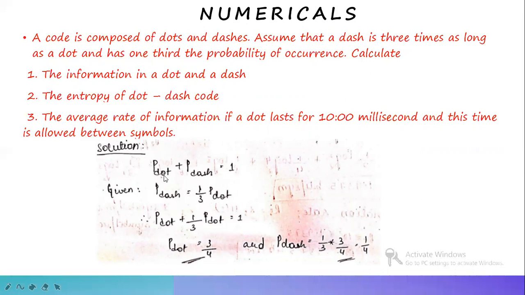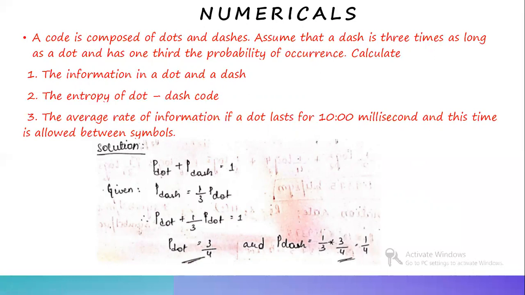Substituting this in equation 1, that is P dot plus P dash equal to 1, we get P dot as 3 by 4, and later substituting this P dot again, we get P dash equal to 1 by 3 into 3 by 4, that is 1 by 4. So probability of dot is 3 by 4 and probability of dash is 1 by 4. We get these values after solving the equation.